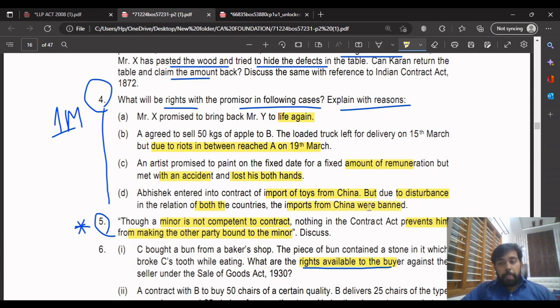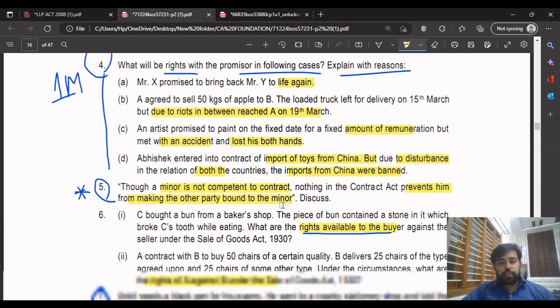The point is, imports from China were banned, so it is illegal. When they entered into the contract it was legal, but later it became illegal. So the contract is discharged. You have to write like that.